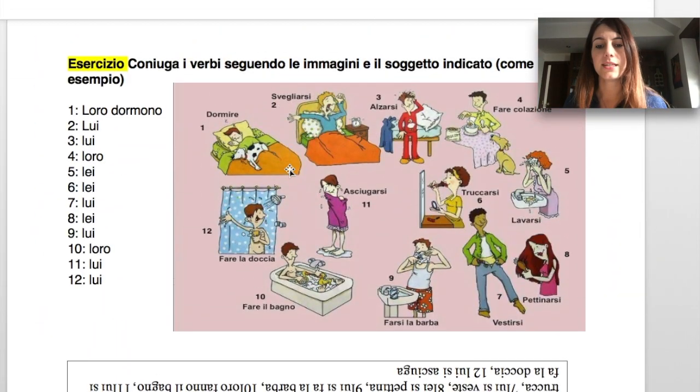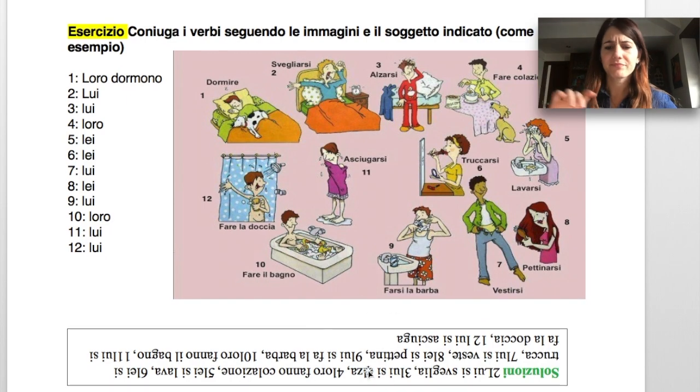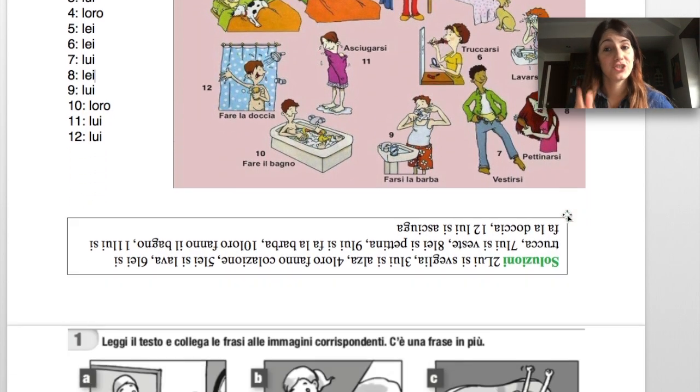You notice that many regular actions, so many, not every, of our everyday life are in the reflexive form. Alzarsi, svegliarsi, lavarsi, eccetera, eccetera. So try to complete this exercise. You're supposed to follow the subject already inserted by me. You also have the solutions upside down, but try to do the exercise and then check.